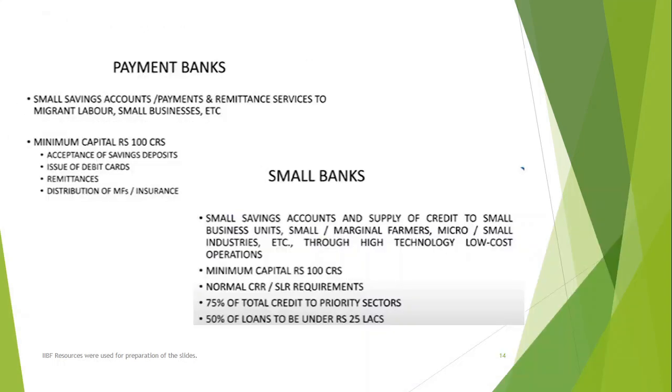Let's go forward. Now here is what I was trying to tell you earlier in the discussion of classification of banks. These are the two bank categories which were not there in that chart. So we do have payment banks. These come under differentiated banking, meaning they have a specialization in a particular domain, and hence they are given a limited operation license.